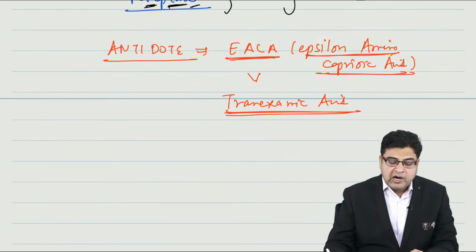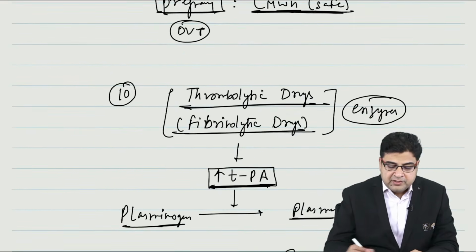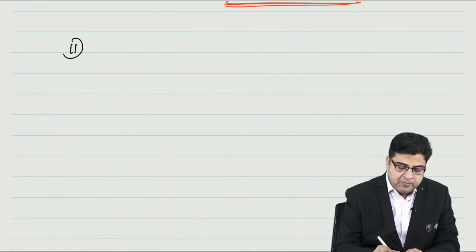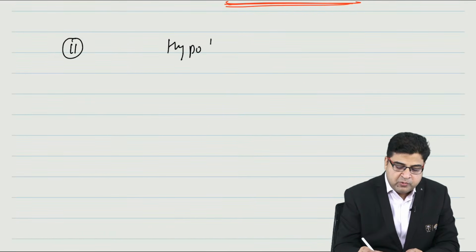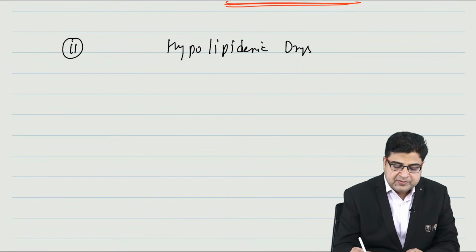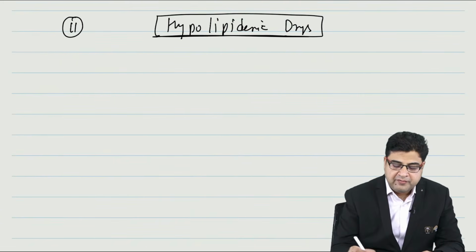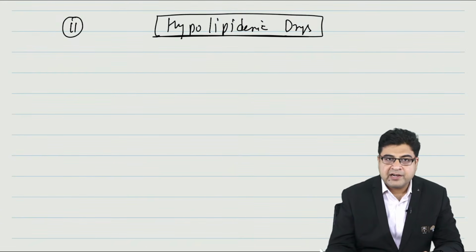Right? Now, after this thrombolytic topic, which is the 10th topic, let's move on to the 11th topic. The 11th topic is the medicines known as hypolipidemic drugs. These medicines are given to control the cholesterol and the triglyceride level.